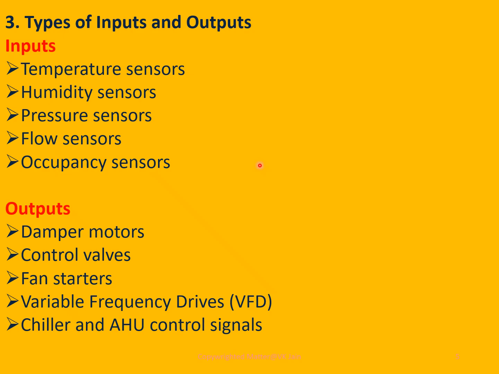The most prominent outputs are controlling damper motors, control valves, fan starters, variable frequency drives (VFDs), chiller and AHU control signals.